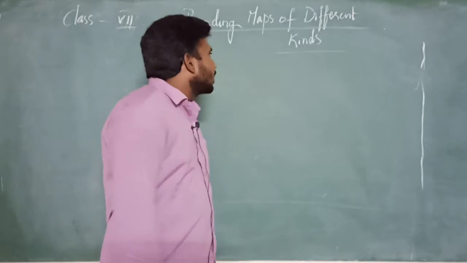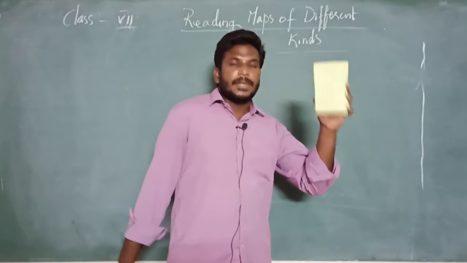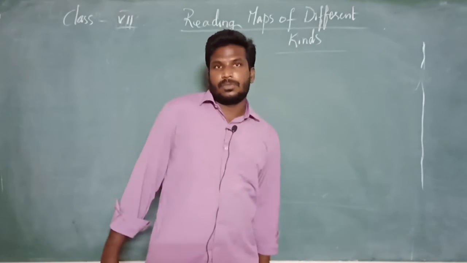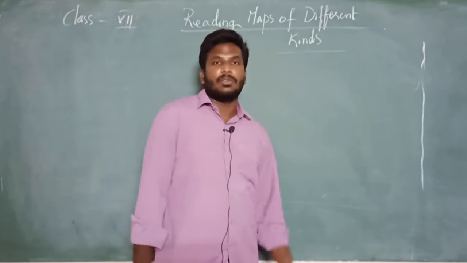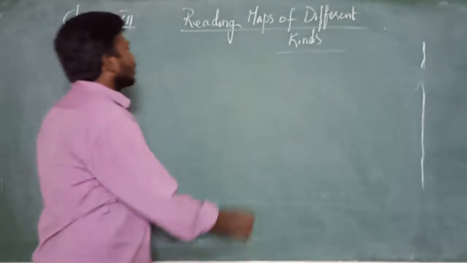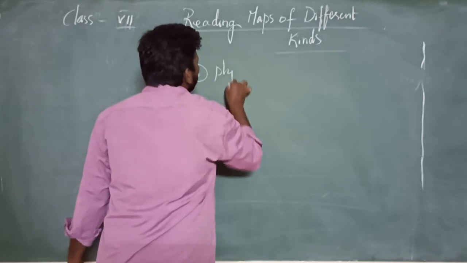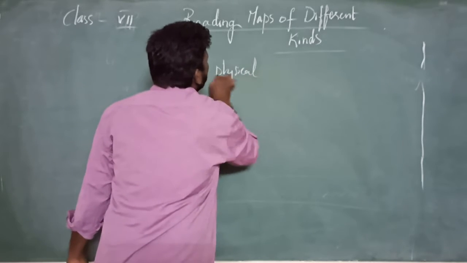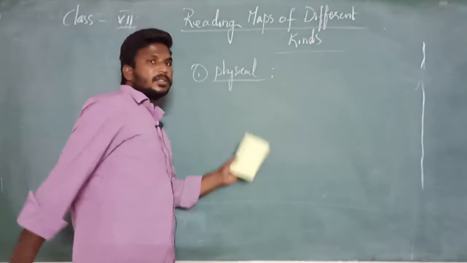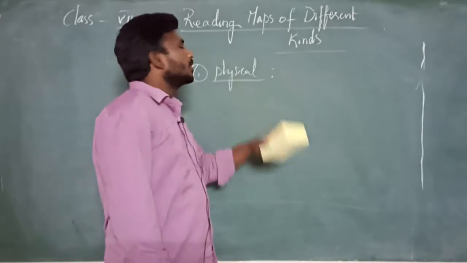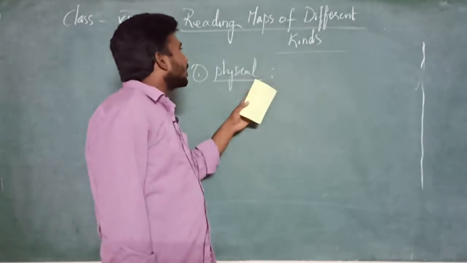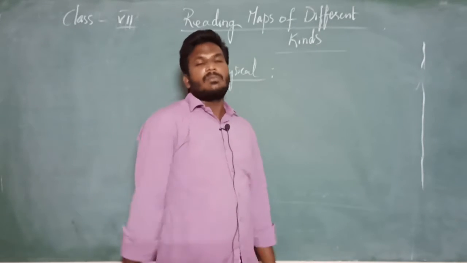So let us now read one special type of map. Now we are going to know about the first variant of map, that is called the physical map. Already we discussed the three variants of map. In this, our topic is related to the physical map. What is a physical map?